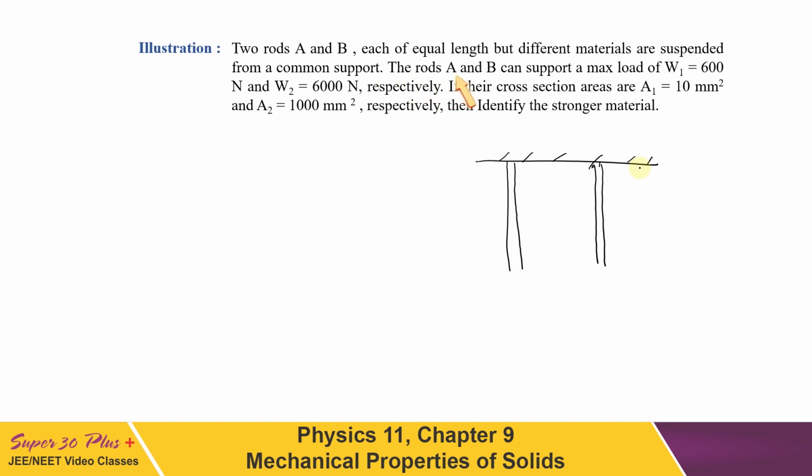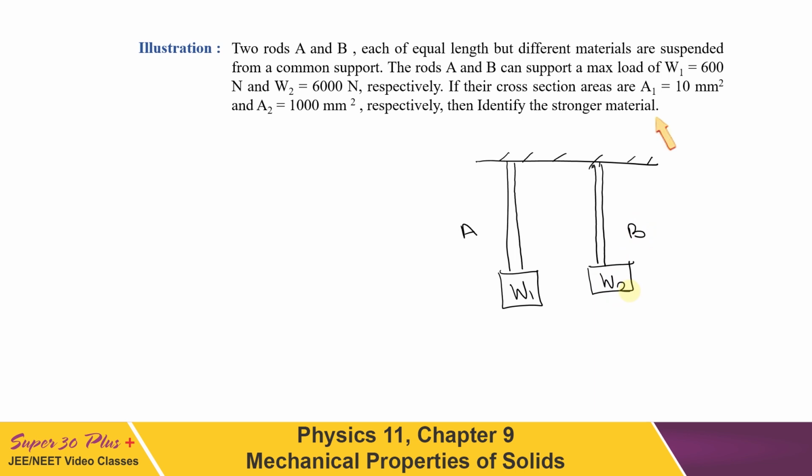The rods A and B can support a maximum load of W1 and W2 respectively. The values are given here. If their cross-section areas are A1 and A2, then identify the stronger material. So we have to check which one is stronger.